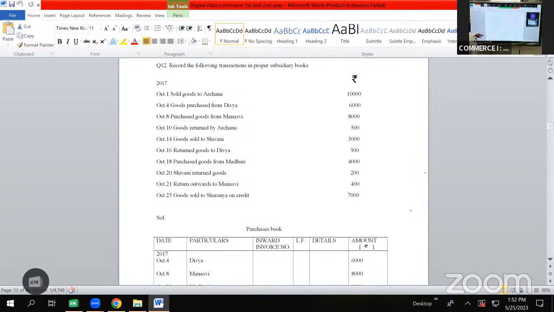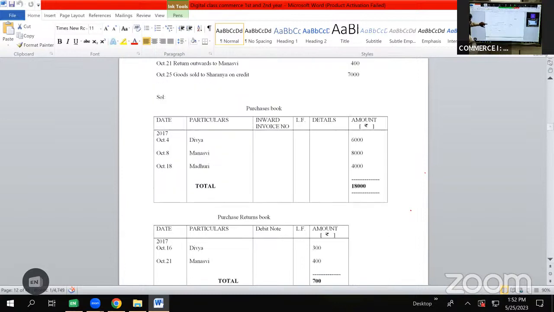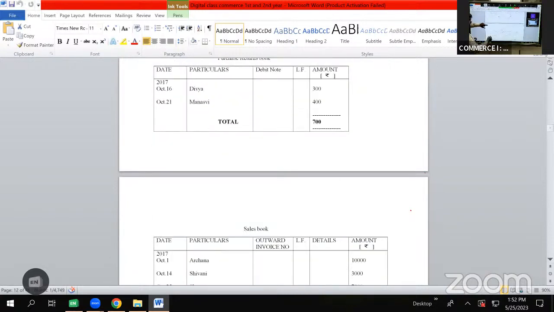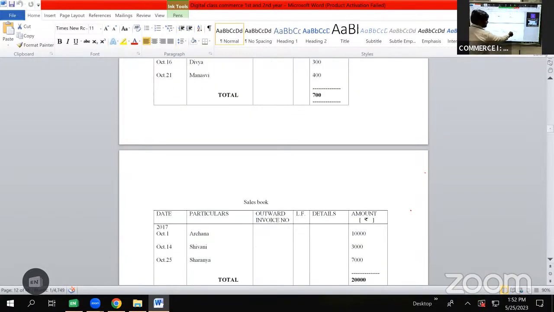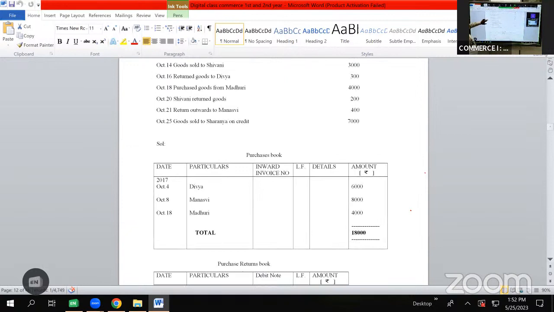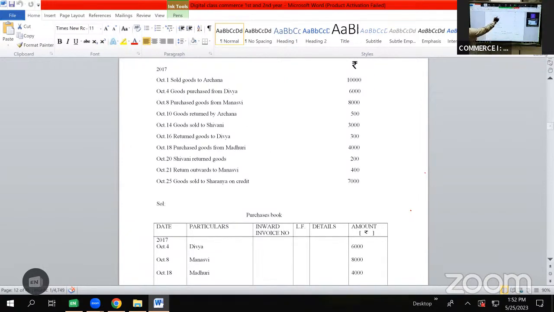The transactions are given for the year 2017, October 1st. The first transaction is related to sales book. So it will be shown in sales book. So here we have sales book as a format is date, particulars, outward invoice, LF, details, amount rupees. 2017, October 1, Archana, 10,000 rupees. Then we have a transaction on October 4, goods purchased from Divya 6,000, which is shown in purchases book 2017, October 4, Divya 6,000 rupees.